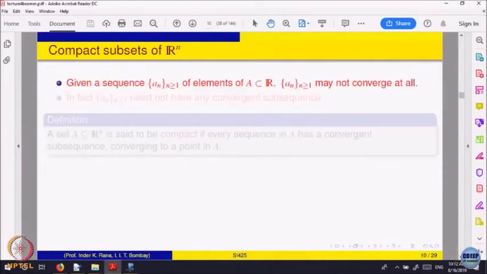Okay. Now, let us come to a very important concept. We started looking at sets whose limits may not be inside, right, limits of sequences, but there can be sets which have no convergent subsequences at all.